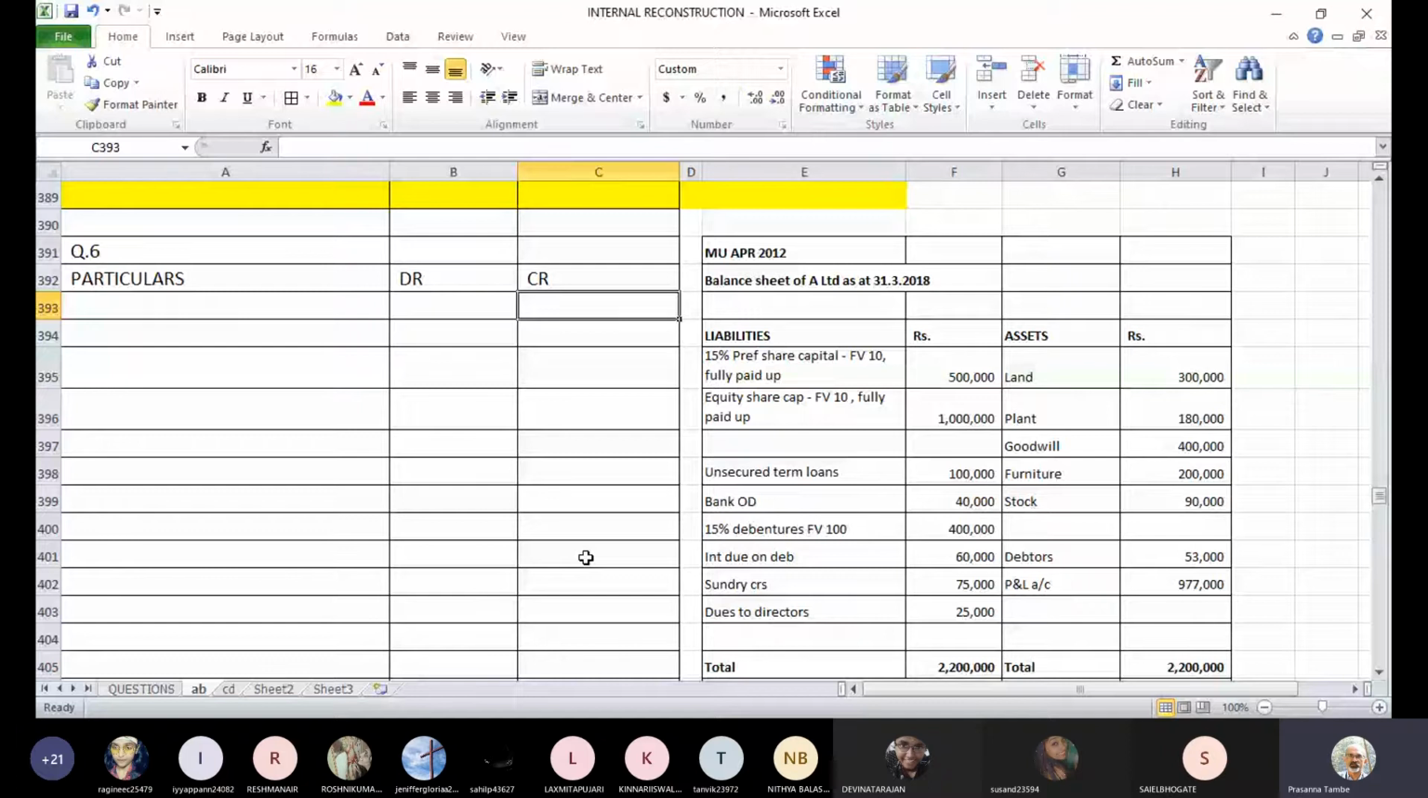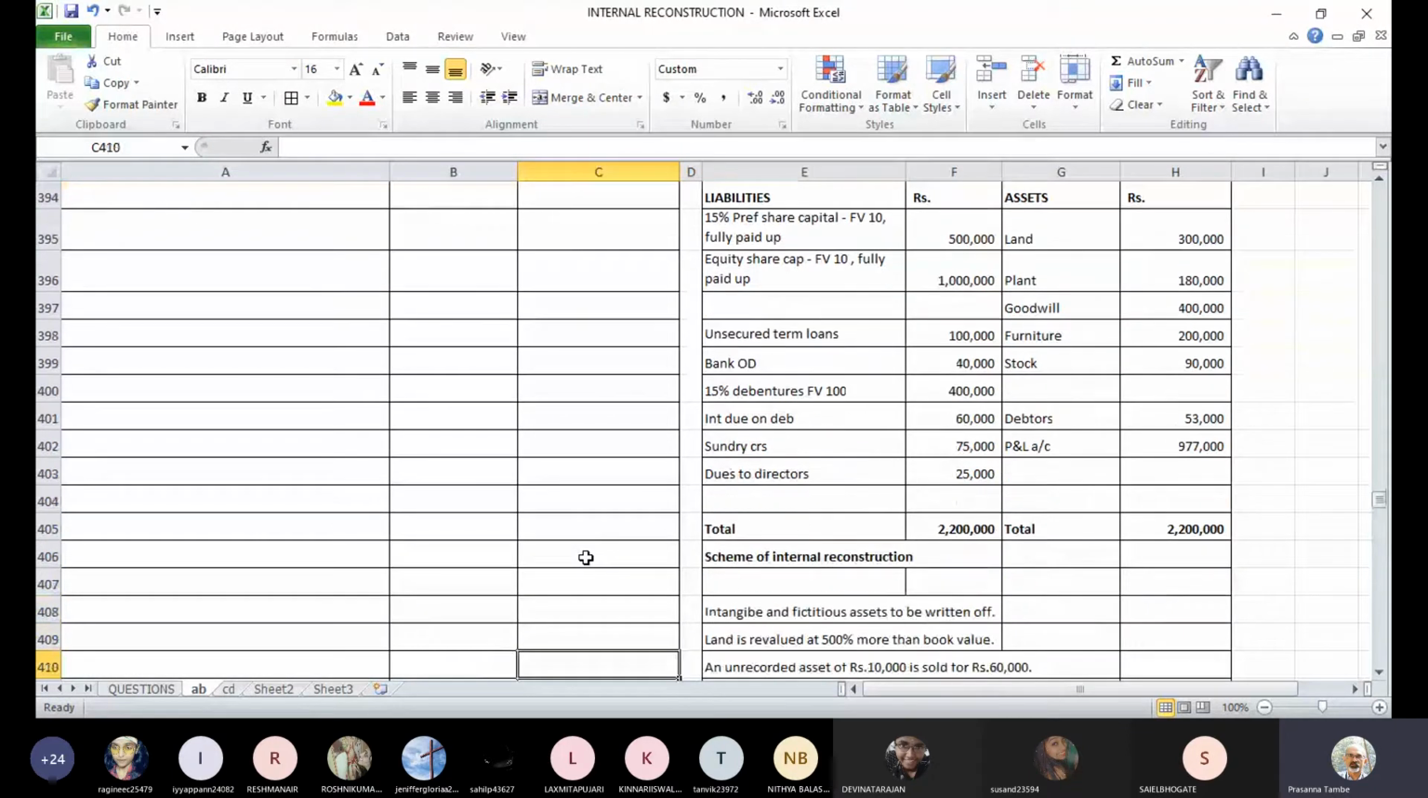You are given the balance sheet of A Limited, 31st March 2018, and you have usual details like preference share capital, equity share capital. There are unsecured term loans, bank overdraft, debentures, interest payable on debentures, and some other liabilities. Asset side, you have a mix of everything. You have current assets, fictitious assets, intangible and tangible fixed assets, and those kinds of things. So let's straightaway go to the adjustments and see how we need to implement the scheme of reconstruction.